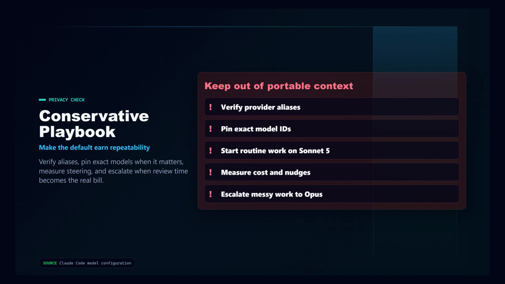The practical playbook is conservative. Verify what Sonnet and Opus resolve to in your provider. Pin exact model names when repeatability matters. Start routine agent work on Sonnet 5, measure cost and steering, and escalate to Opus when the repo is messy enough that review time becomes the real bill.